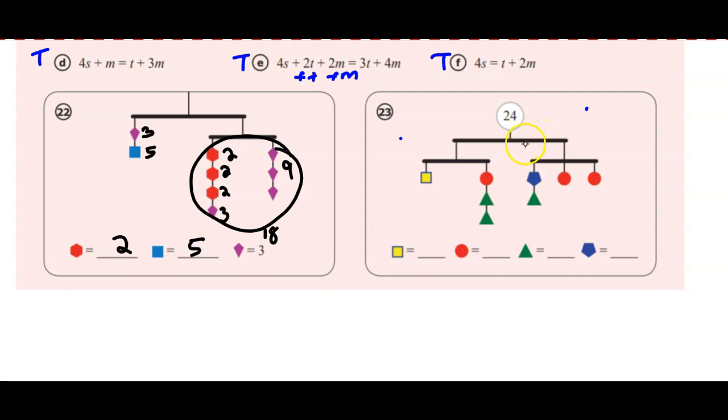For this one says that the whole thing weighs 24. So that's going to be 12 on each side. And then looking at the left mobile here, 12 is going to be split up into 6 right here for the square. So the square is 6. And then this right here must be 6. And so there's nothing here saying that two triangles must equal a circle. But I do know that we're just going to stick with whole numbers here for now. So I know that you can play around some numbers here.